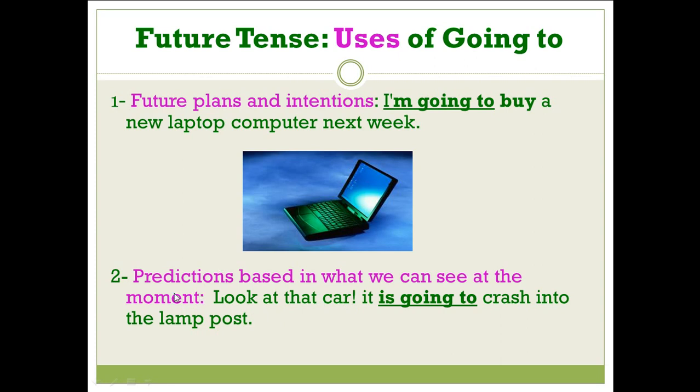Be careful: will has predictions and going to also has predictions. We use will with predictions and going to with predictions. But when we use will with predictions, it's a prediction that has no evidence, you can't see any actions happening in the present that tell you this action will happen in the future. But with predictions using going to, you have evidence in the present that tells you this action will happen in the future.